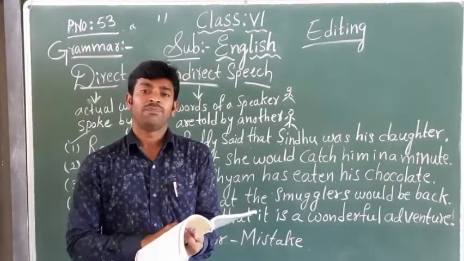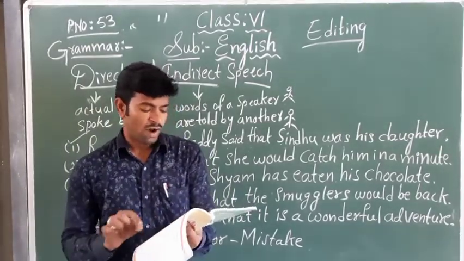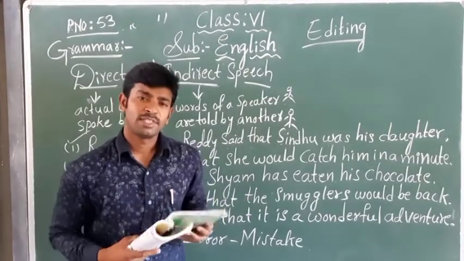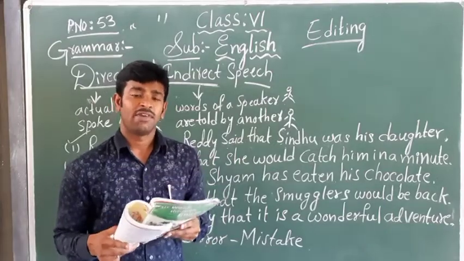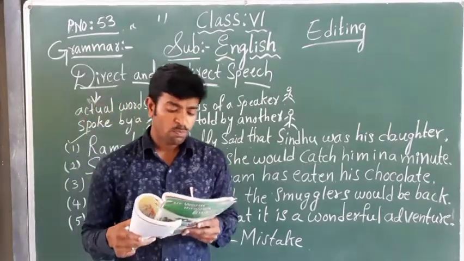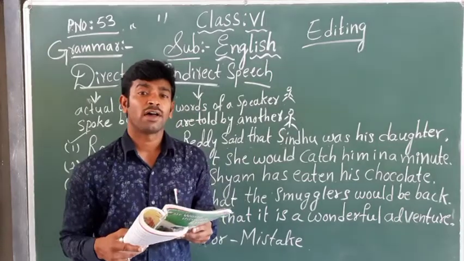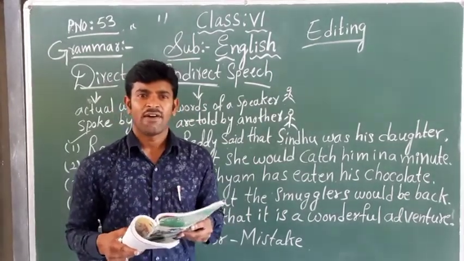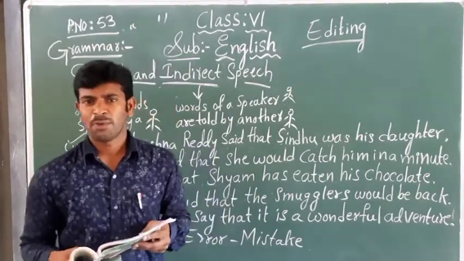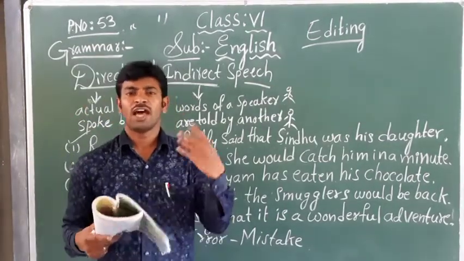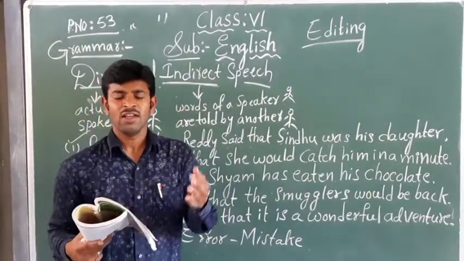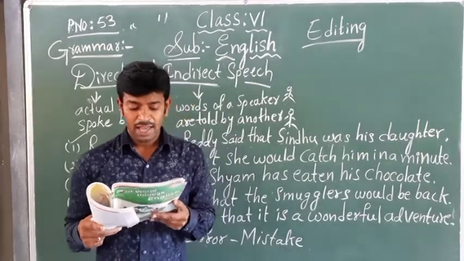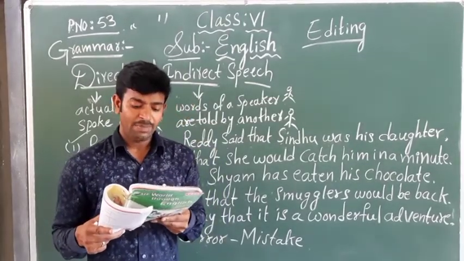Let us see the error in the first sentence. One day a group of hunters trapped the lion. Now, where is the mistake in this one? I will tell you. A group means a number of, more than one. Our class group is there, our team is there. More than one person means a group.